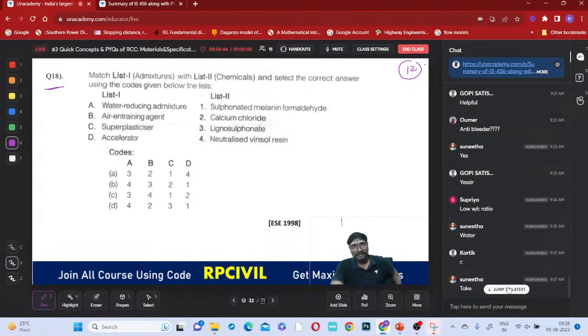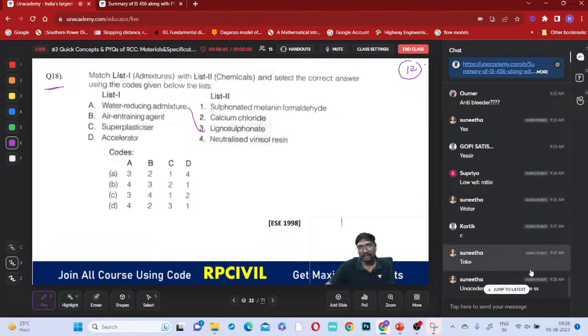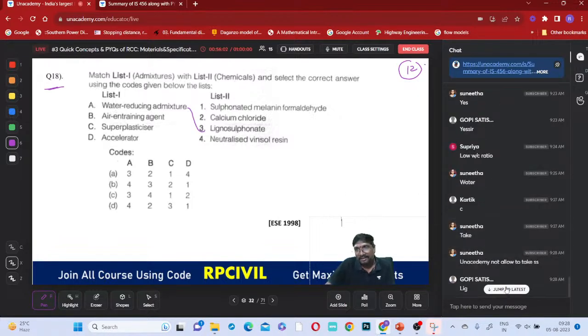So, if you just observe now, I think this is the last question before we enter into reinforcement. Water reducing admixtures are which one? Those are lignosulfate. A3. How many options are there? Option A and option C have it. Air entrainment, which one can you use for this air entrainment?